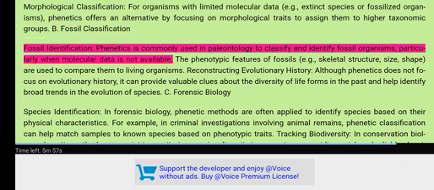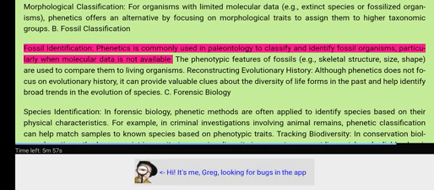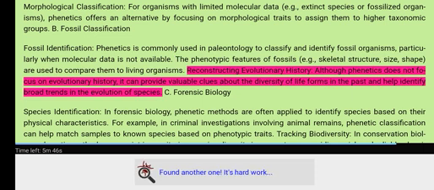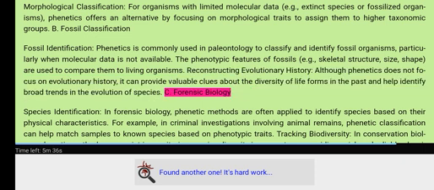B. Fossil classification. Fossil identification. Phonetics is commonly used in paleontology to classify and identify fossil organisms, particularly when molecular data is not available. The phenotypic features of fossils, e.g., skeletal structure, size, shape, are used to compare them to living organisms. Reconstructing evolutionary history. Although phonetics does not focus on evolutionary history, it can provide valuable clues about the diversity of life forms in the past and help identify broad trends in the evolution of species.